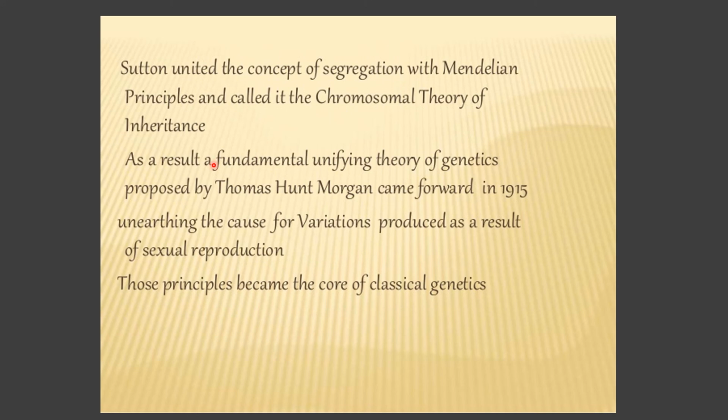There was one more scientist who worked on genetics. The fundamental theory was proposed by Thomas Hunt Morgan. It came forward in 1915. According to him, the main cause of variation is sexual reproduction. So what was the main cause of variation? It was nothing but sexual reproduction. All these principles became the core of what we call classical genetics. Okay, students.